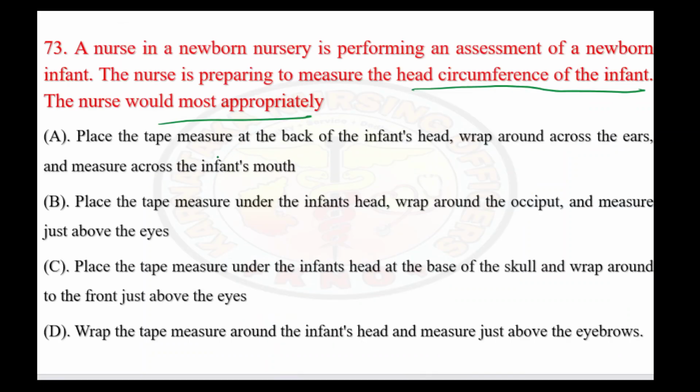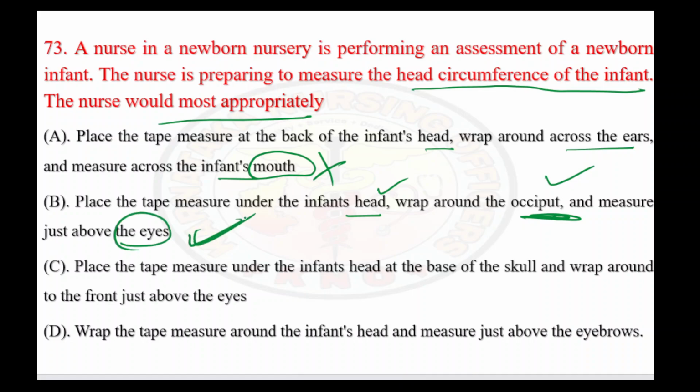So if you see the options given here, place the tape behind the infant's head, wrap around the ear and infant mouth. No, it's not about mouth. Place the tape under the infant's head. Okay. Wrap around the occiput. Occiput is the right measurement and measure above the eye level. So this is again a good option. So option B is right here.